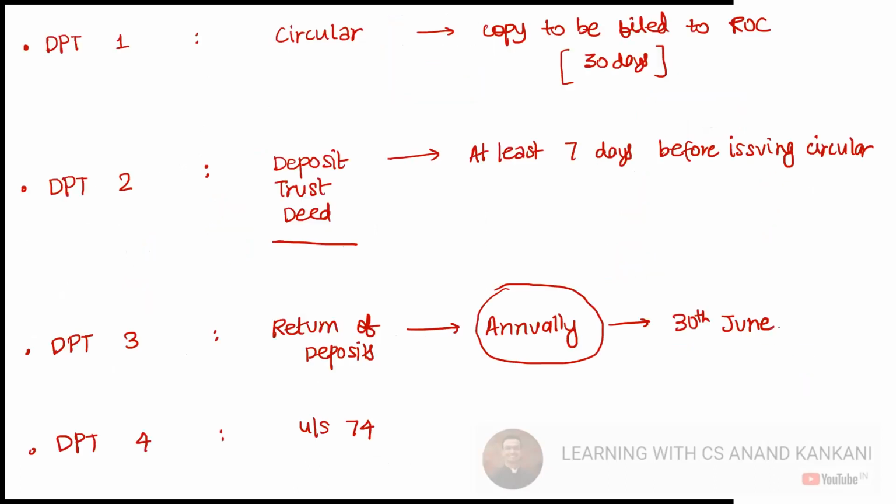Now, sir, the four deposit forms. कंपनी सेक्रेटरी है तो फॉर्म्स के बिना तो बात बंद होगा नहीं. So DPT 1 is your circular, DPT 2 is your trust deed, DPT 3 is your return of deposit that you file annually, and DPT 4 is your deposit under section 74, which are the deposits that were accepted prior to the Companies Act 2013. So जो deposits आपने 1956 Act में accept किया था, ये उसके लिए है.